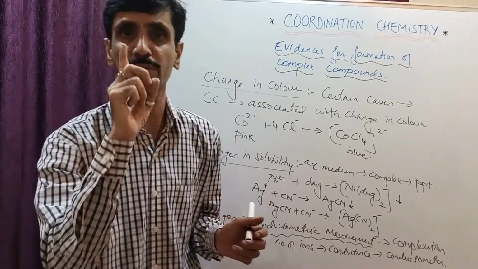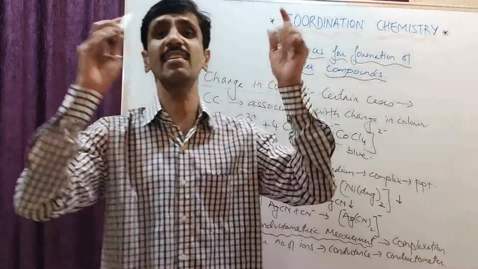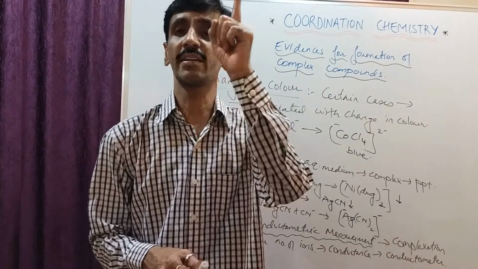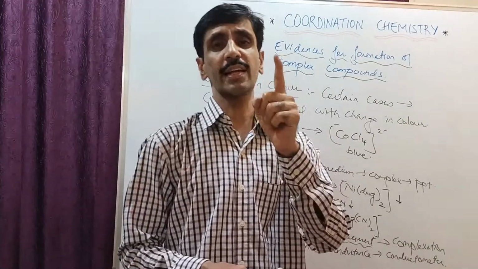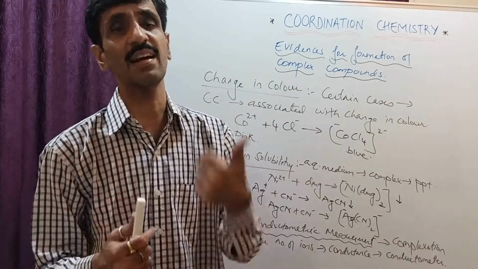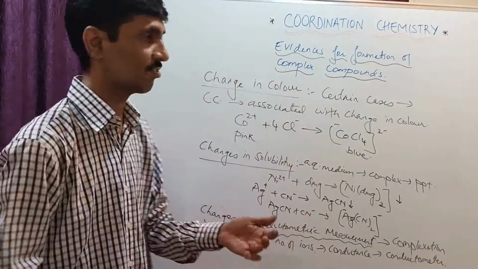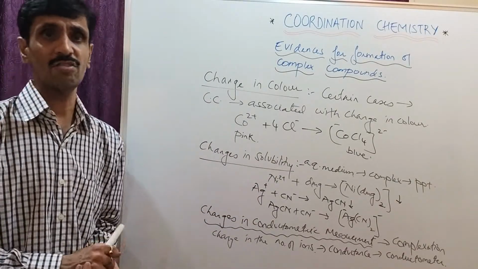तो आप देख सकते हो there is a change in the concentration of the ions. Ions are responsible for conductivity, my dear friends. So if there is a change in the concentration, if there is a change in the number of ions, obviously दोस्तों कंडक्टेंस में उसका असर जरूर देखने को मिलेगा. और अगर कंडक्टेंस में उसका असर देखने को मिले तो वो हमें किस तरीके से पता चलेगा? जी हाँ, from a conductometer. Alright, so this is the third evidence from which we can find out that yes, the complexation has taken place.